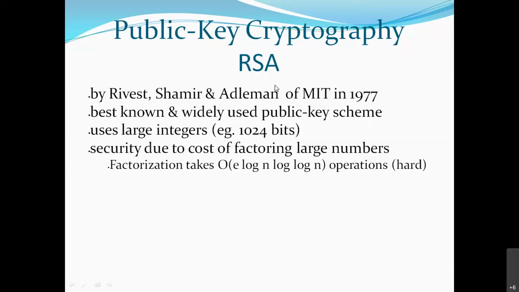So RSA uses the concept of prime numbers, and factorization of prime numbers is done in RSA. Factoring a prime number is very, very difficult, and as large prime numbers are used, factoring them takes so much time that it is almost not possible. So the main security is due to the cost of factoring large numbers. The main advantage of RSA is this, and this takes O of